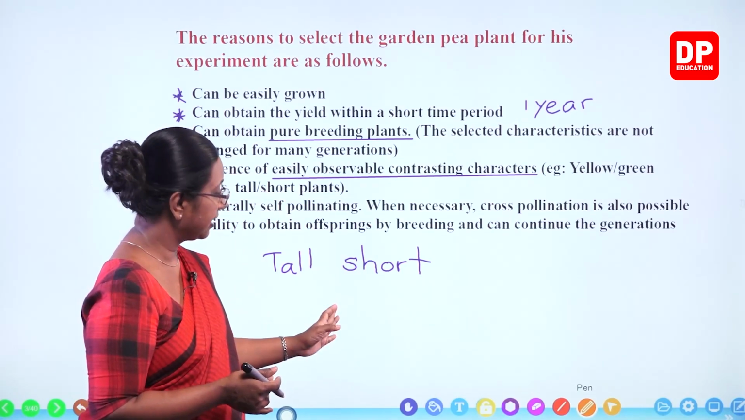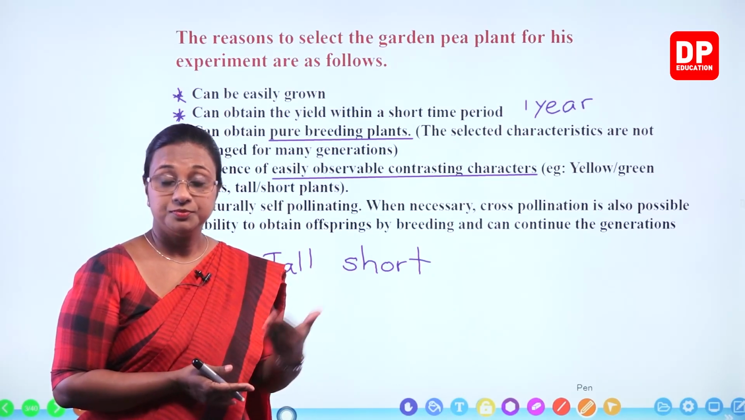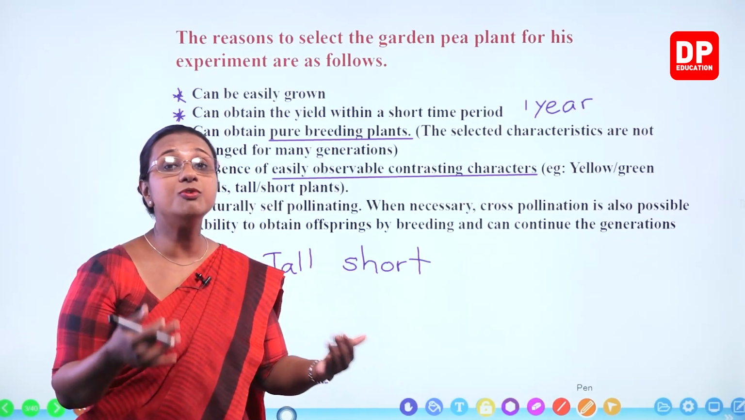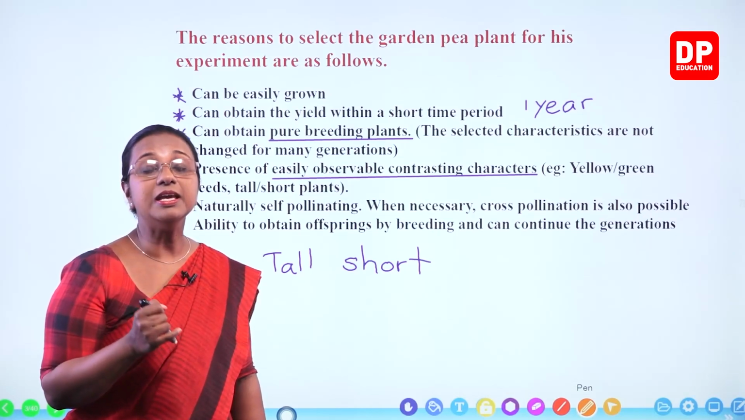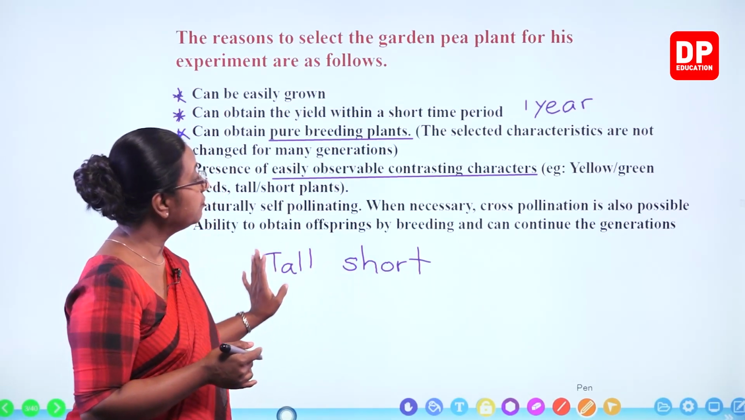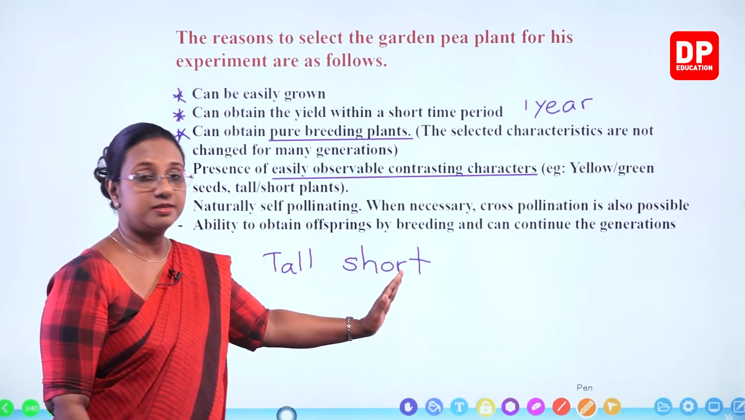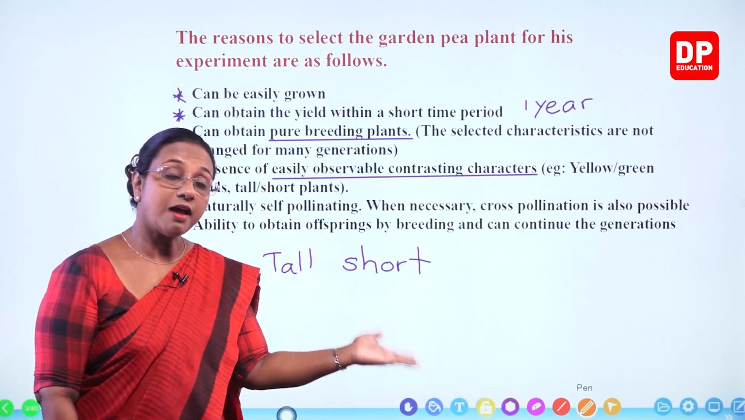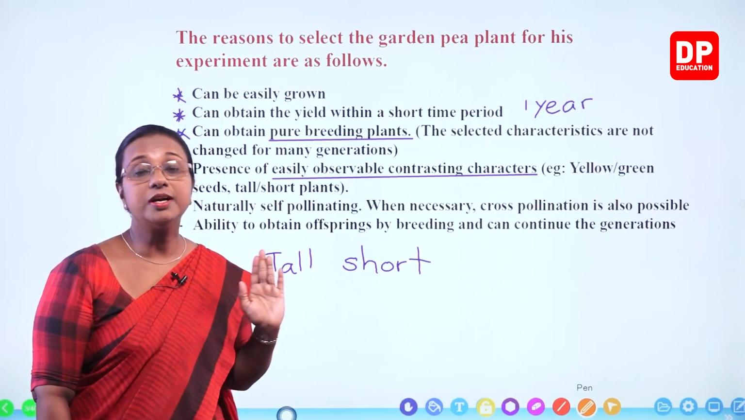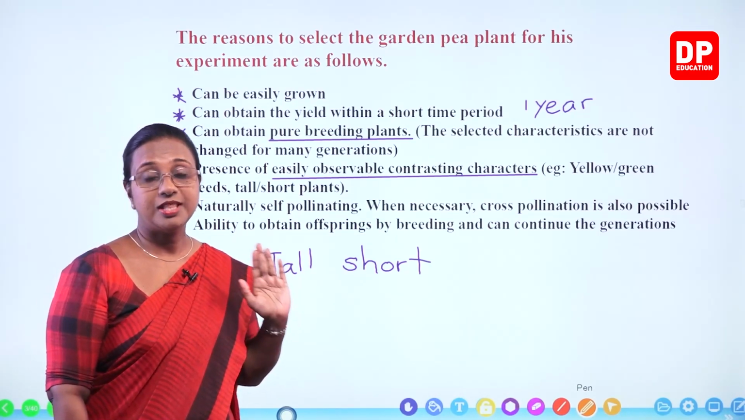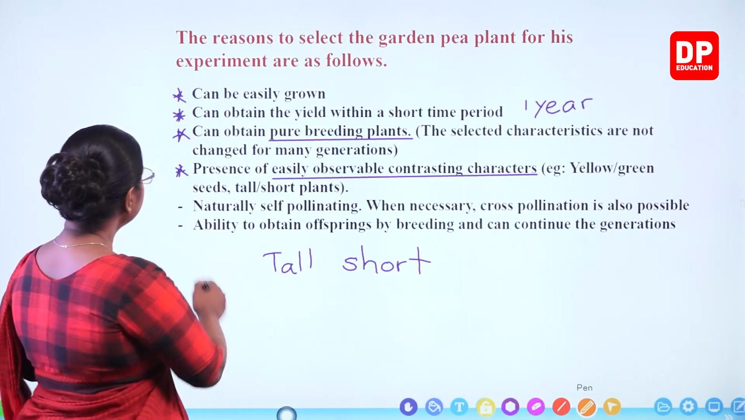Then tall and short plants, like I told you all. Similar to that, I told you all, purple and white flowers, two different colors. Then round seed, wrinkle seed. Round is a completely round seed. Wrinkle, the shape will be different. So like that, there are very contrasting observable characteristics. Tall and short are contrasting. Yellow and green are contrasting. Round and wrinkled are contrasting. Then white and purple flowers, that is also contrasting characteristics. So that is again another reason why he chose garden pea plants. Then the next one.